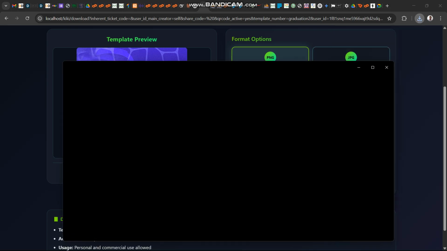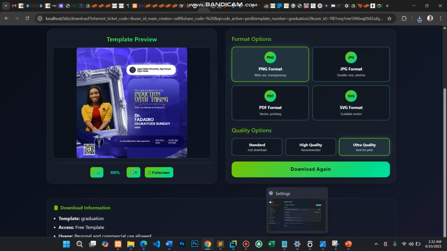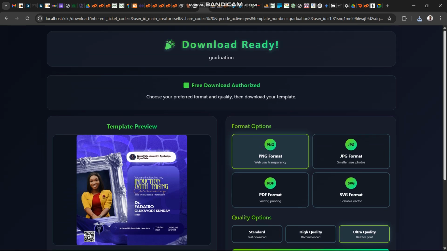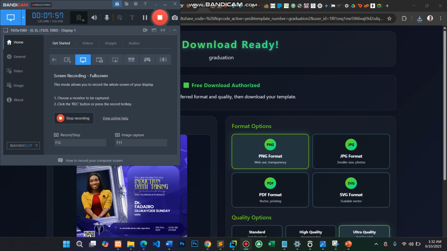So if you look at here, you have the full-fledged template readily available in a few seconds without me needing to know how to design a template. Then plus other features, but because of time, I won't be able to present those ones here. But it's so easy, so fast, and so cool.